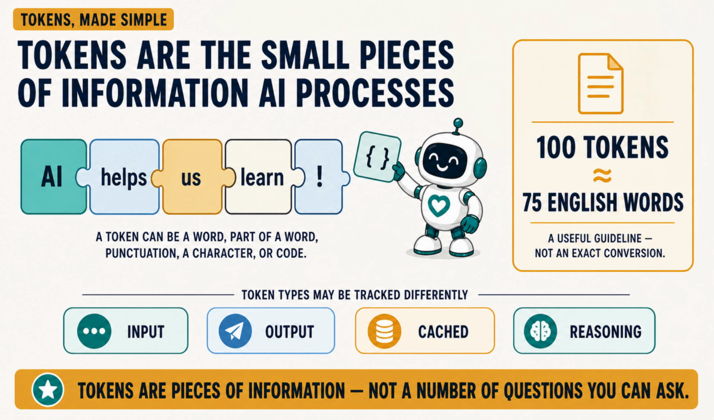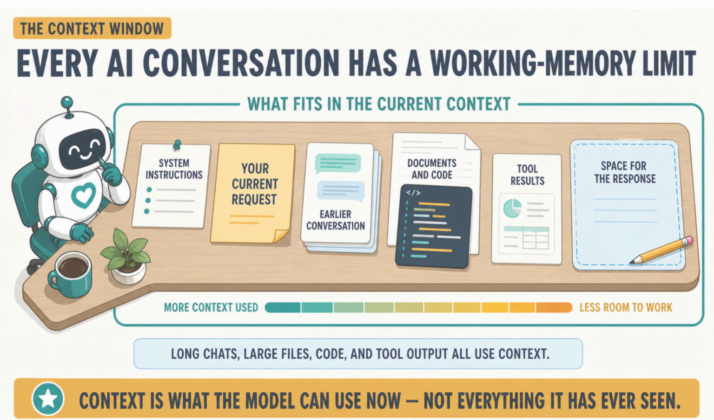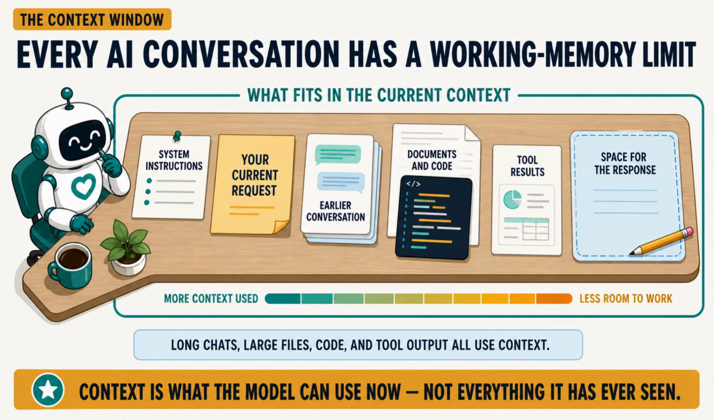All those pieces must fit within the model's available working context. The context window is the amount of information a model can work with at one time. Imagine a working desk. The desk may need to hold system instructions, your current request, earlier messages, uploaded documents, code, tool results, and enough open space for the response.